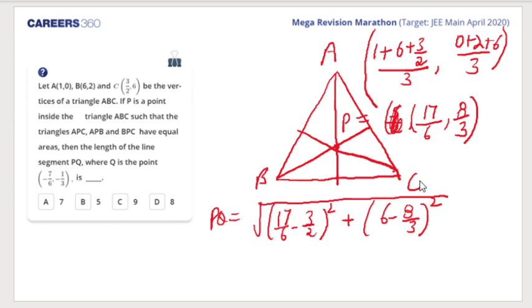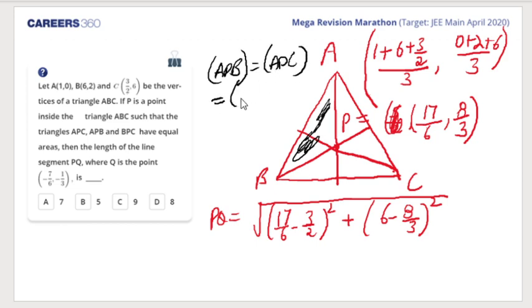Asif, you didn't understand, beta? Why? You listen, Asif, once again. That centroid is the point which divides the triangle into equal areas. I tell you which are the triangles which are of equal area. This is one triangle, APB, its area would be equal to APC, and this triangle area would be equal to PBC. Okay, you understand? These three triangle areas are equal. Okay, so what do we get here?